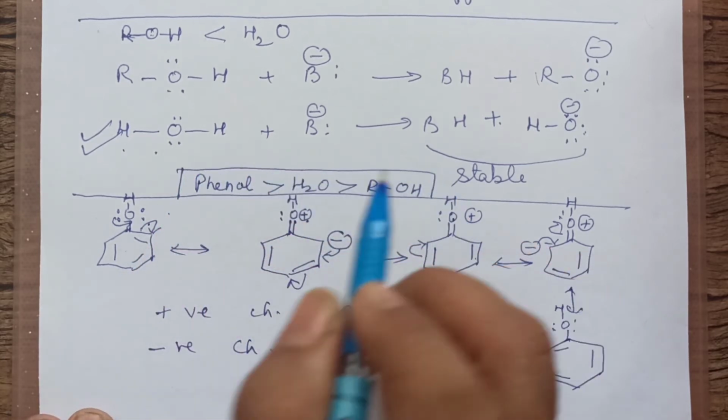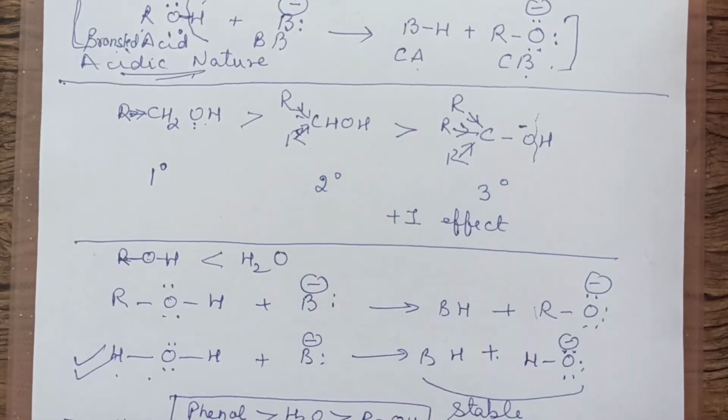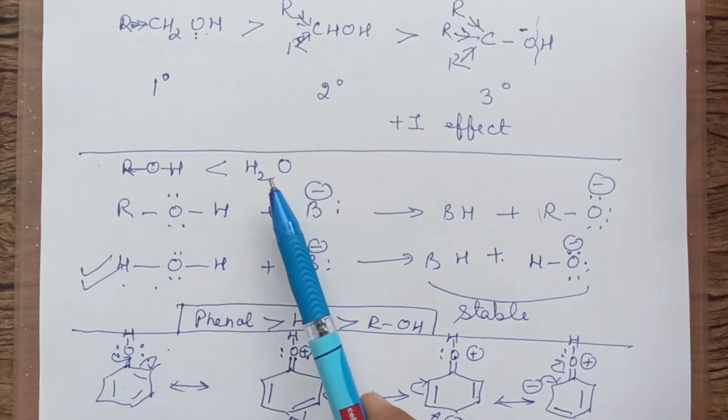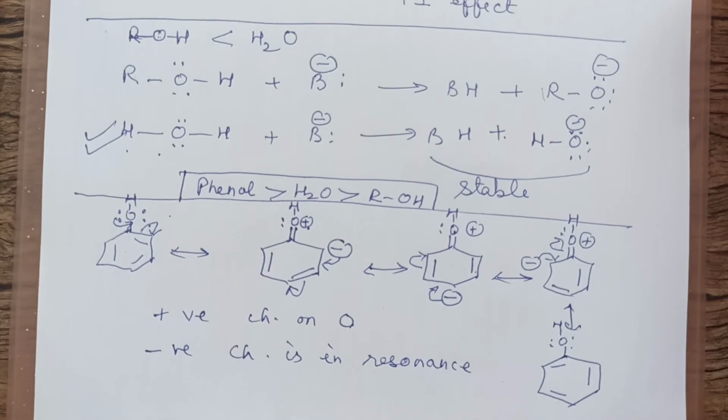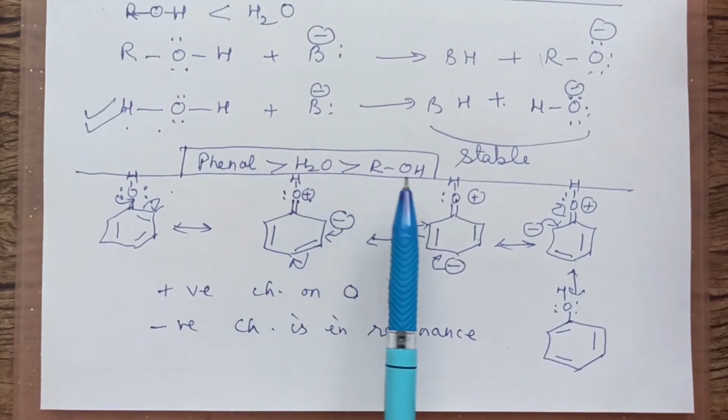Here, first thing we said, 1 degree is more acidic, then 2 degree, then 3 degree alcohol. Next, we compared that alcohol is less acidic than water. Third thing we discussed was phenol is more acidic than water, and then alcohol. Alcohol will be least. Now, in this, one more point you can write down, why is phenol more acidic than the others? Because if you try to ionize this phenol, what are we getting?